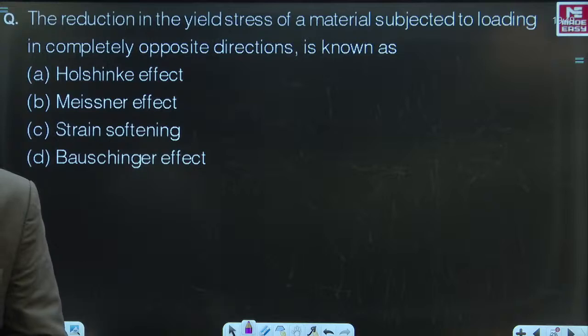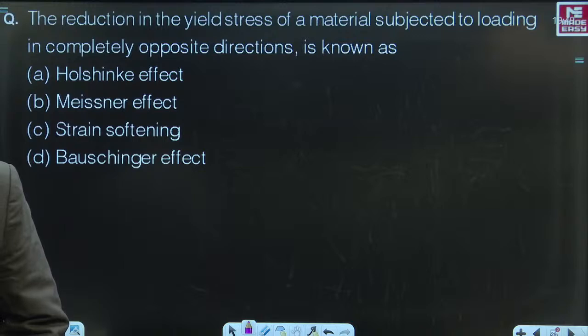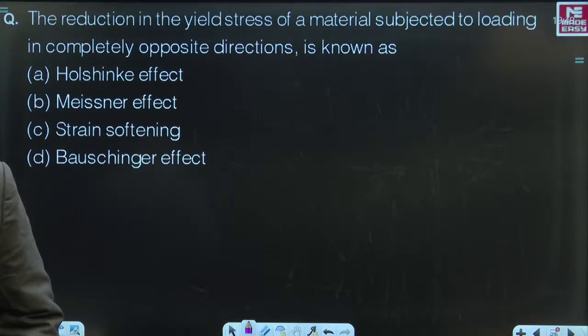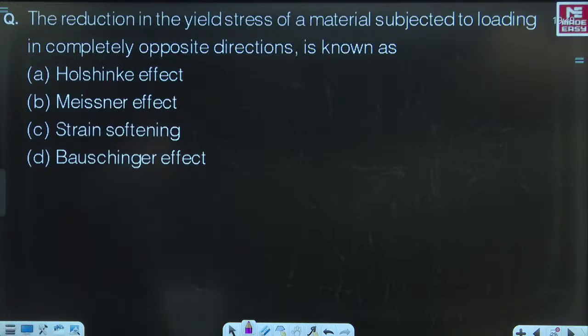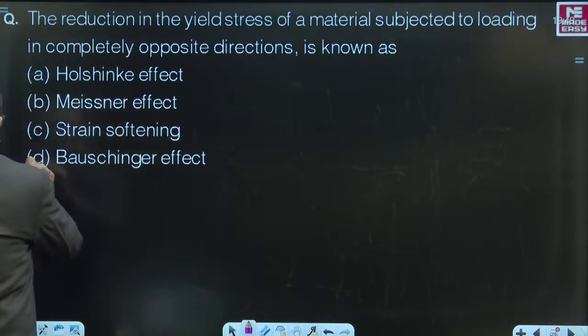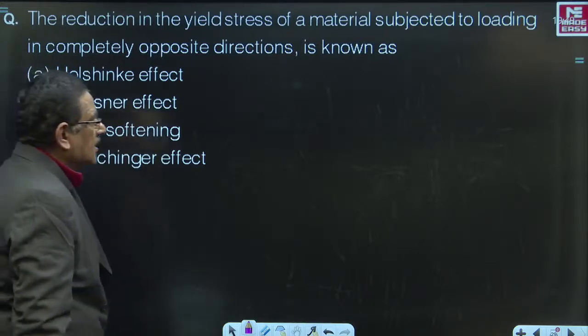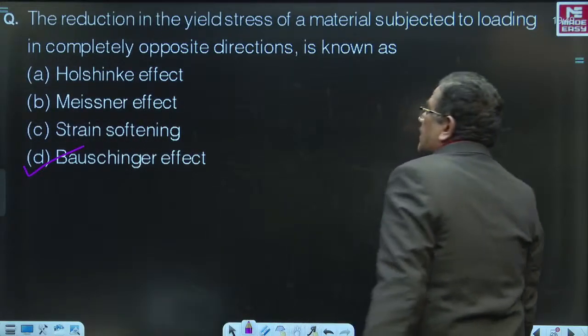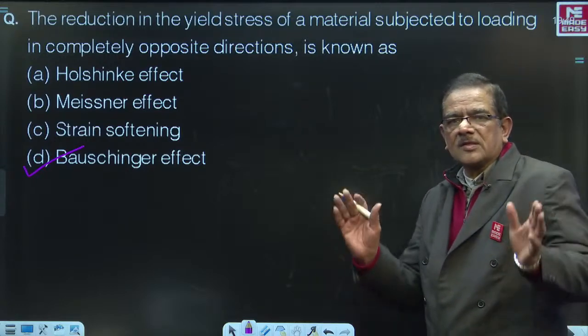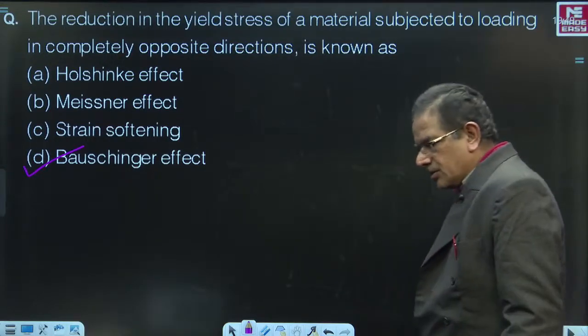I am waiting for your answers. Correct, Ankit, very good. Utkarsh, good beta. Keshav Kumar, not correct. Deepak Raj, correct. Abhishek Kumar Mishra, very good. Rajneesh, Anmol, Rajiv Kumar and Priyanshu, very good beta, correct. Bauschinger effect is the right answer. Reduction in the yield stress of a material subjected to loading in completely opposite directions is known as the Bauschinger effect. Very good.